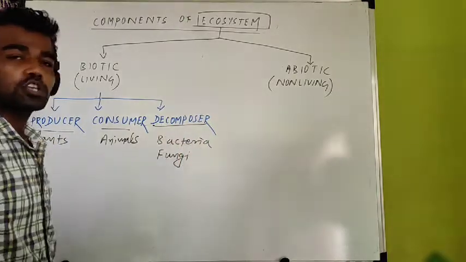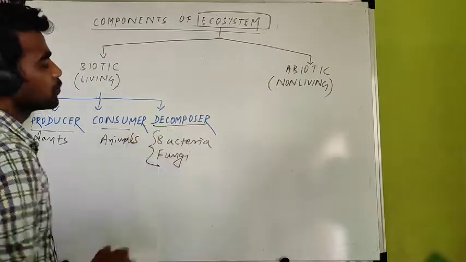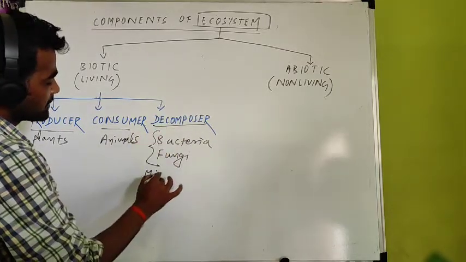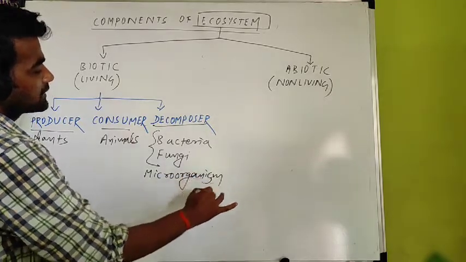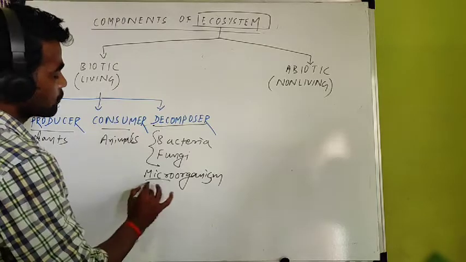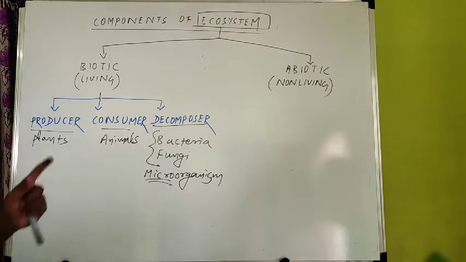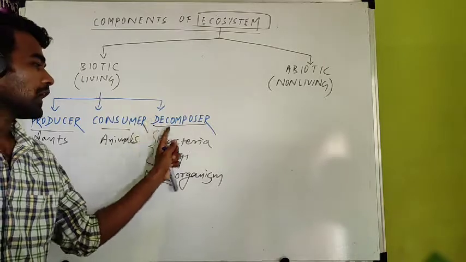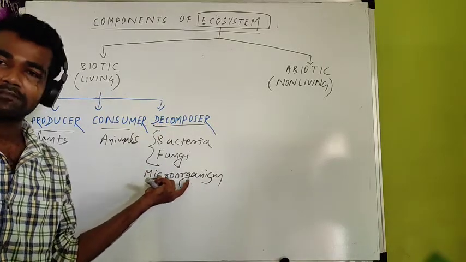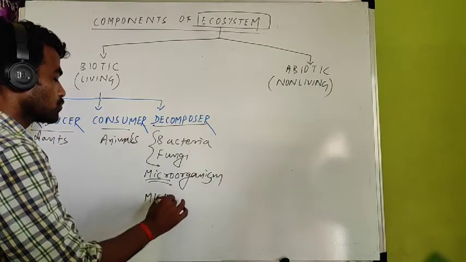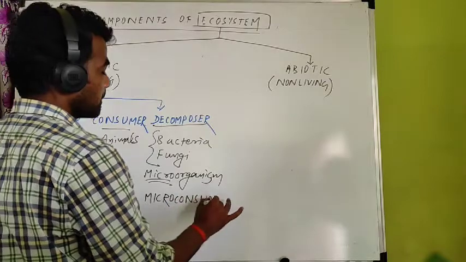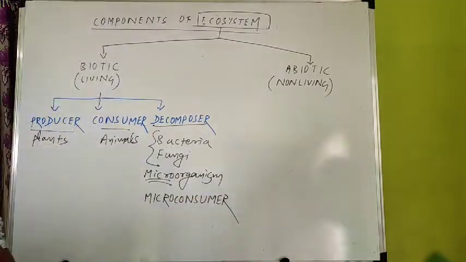Sometimes a direct one-mark question comes: bacteria and fungi are included under which group? Decomposer. They are called microorganisms because of their small size, or sometimes micro consumers. Direct question: decomposers are which type of organism? They are microorganisms, small organisms. So three types of biotic or living components: producer, consumer, decomposer.